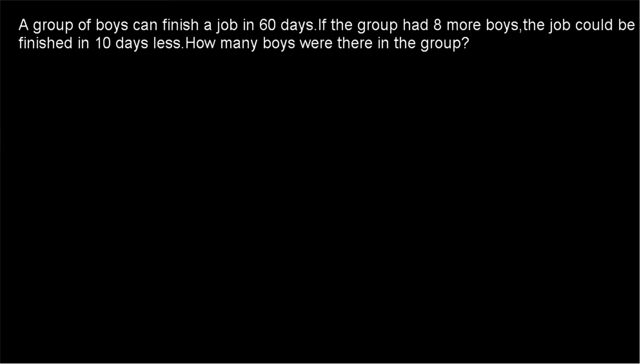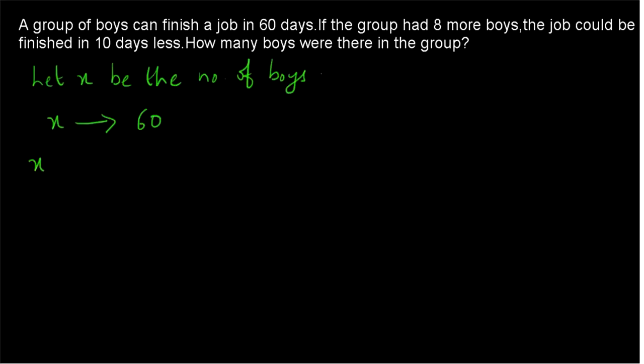Now example number 3. A group of boys can finish a job in 60 days. If the group had 8 more boys, the job could be finished in 10 days less. How many boys were there in the group? The same kind of approach. Let x be the total number of boys. So a group of boys can finish a job in 60 days. So it means x boys are taking 60 days for completing the work. If the group had 8 more boys, so if the group had x plus 8 boys, they would have finished the work in 10 days less. That is, x plus 8 boys are taking only 50 days for completing the work. So what is x? That's the question. The same kind of approach.